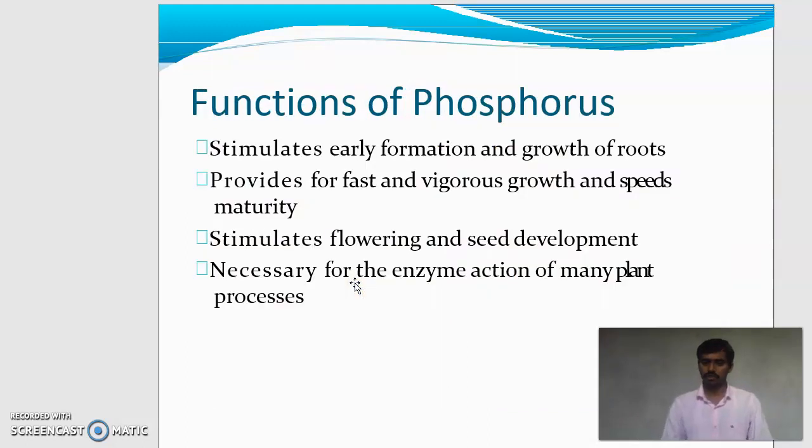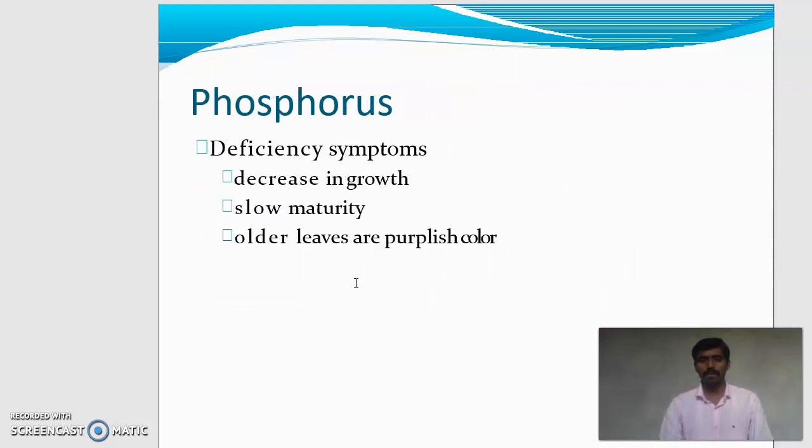Next, second is phosphorus. Functions of phosphorus. Phosphorus stimulates early formation and growth of root. It provides faster and vigorous growth and speeds maturity. Phosphorus mainly plays a role in providing maturity to plants and flowers. It also stimulates flowering and seed development. Phosphorus also plays an important role in enzyme actions of many plant processes. These are the functions of phosphorus.